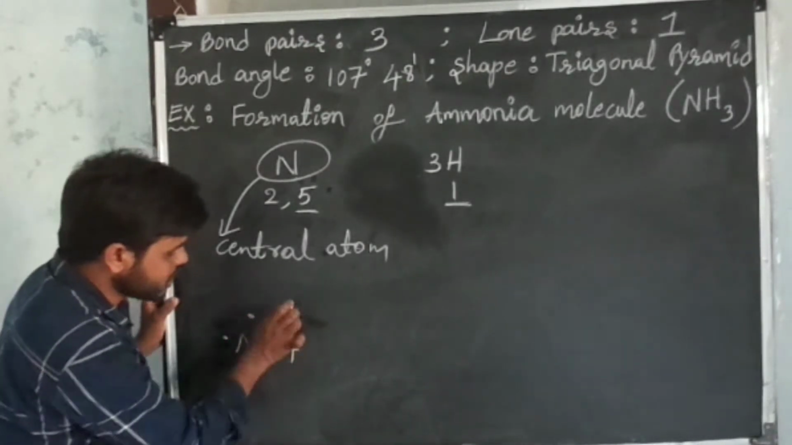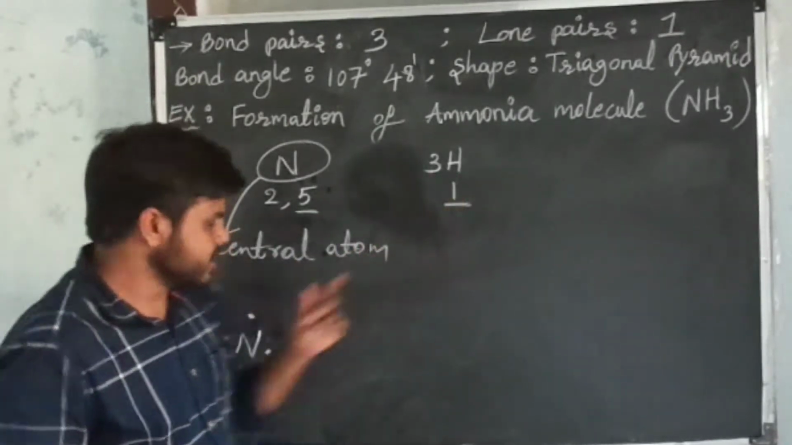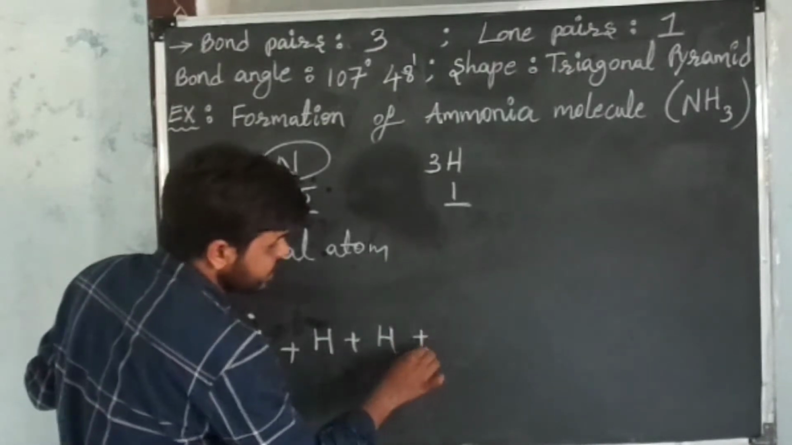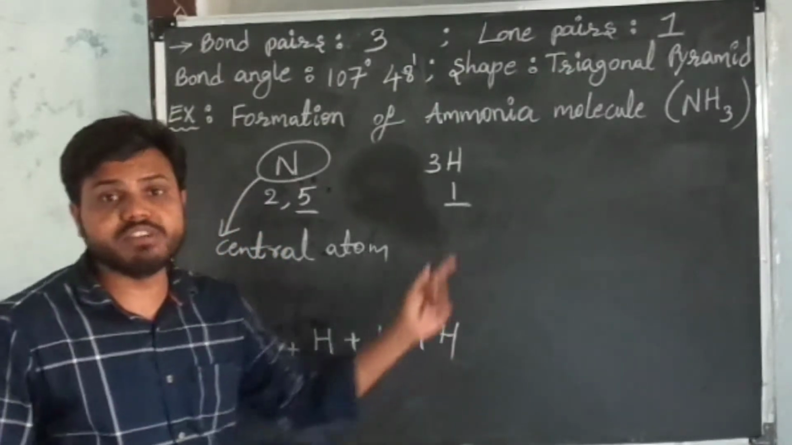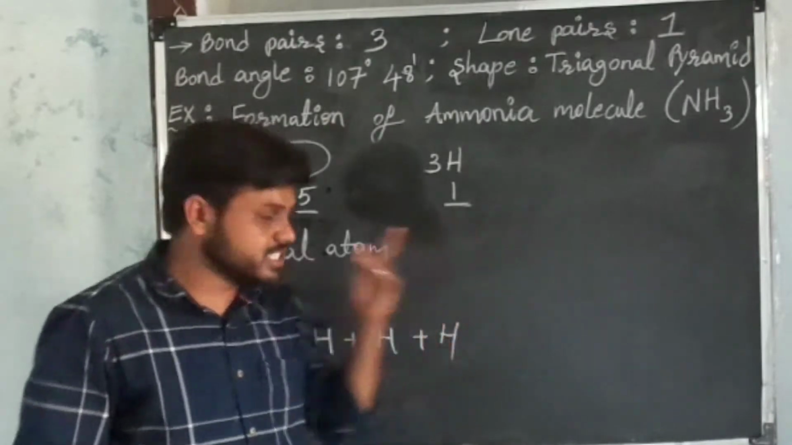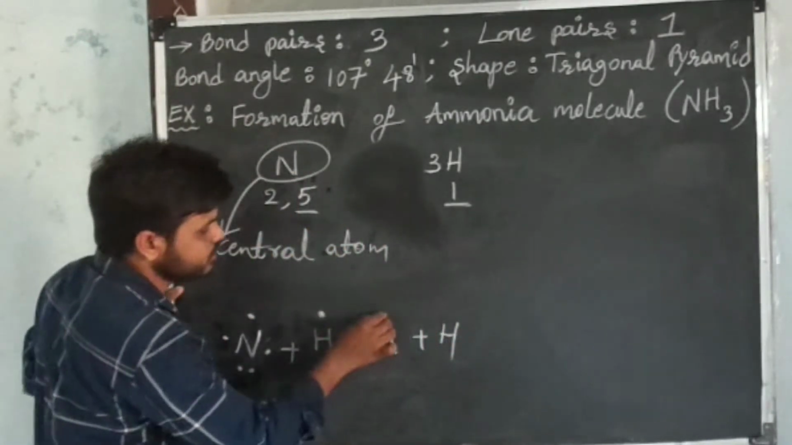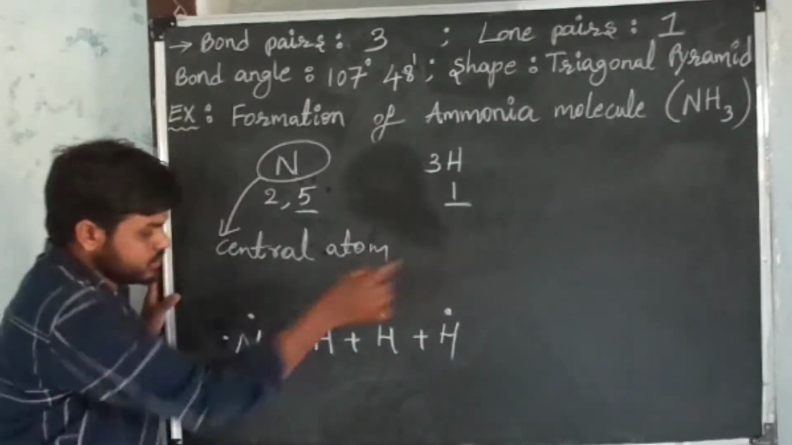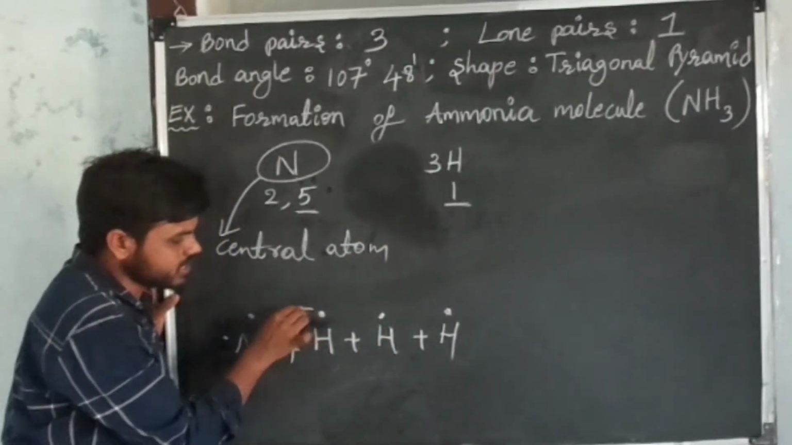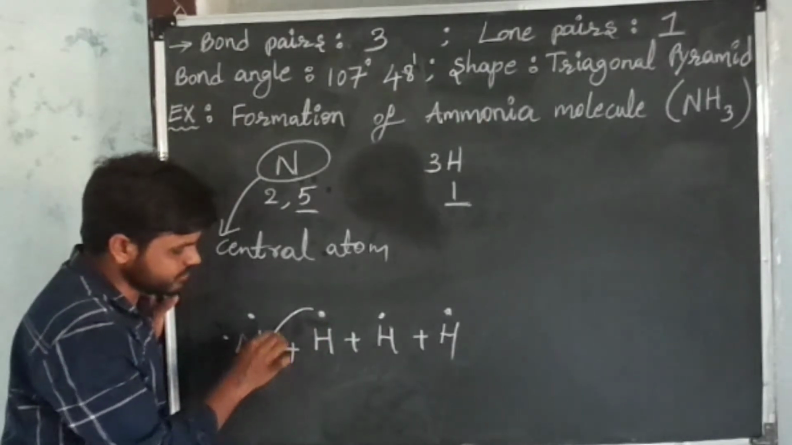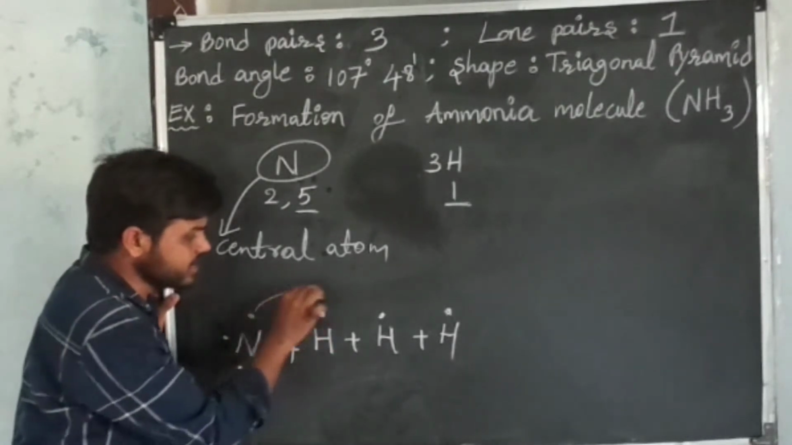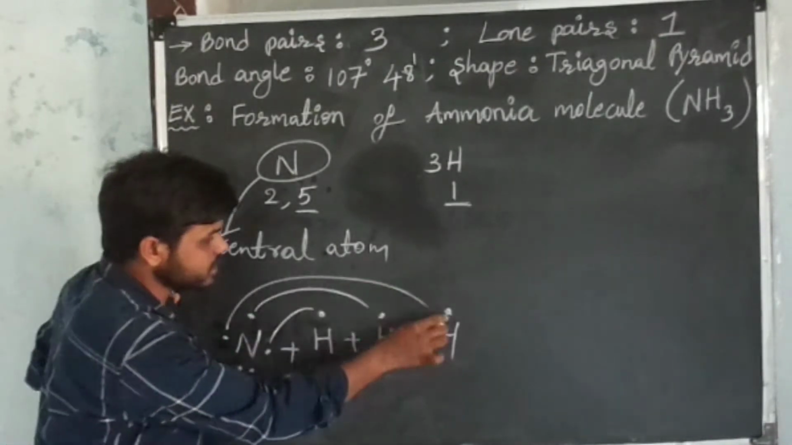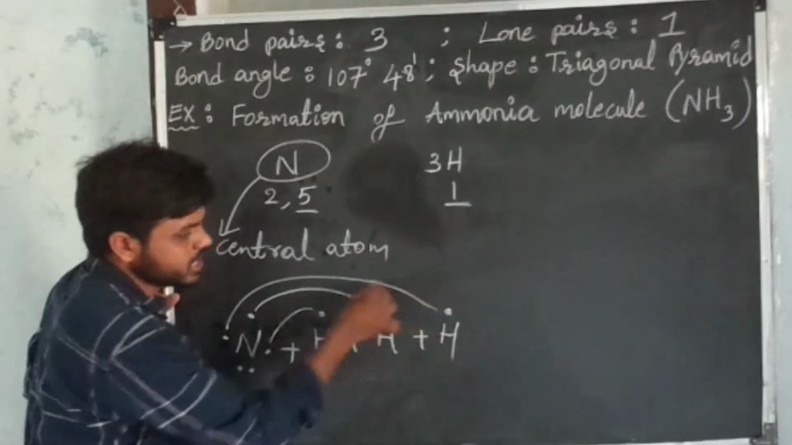In this molecule, 3 hydrogens are there. Take those 3 hydrogens, one and another hydrogen and another hydrogen. In each hydrogen, there is 1 valence electron. I place that 1 valence electron above the symbol of hydrogen. Now, between hydrogen and nitrogen, 2 electrons are shared. These 2 electrons are shared between nitrogen and one hydrogen, and these 2 electrons between nitrogen and another hydrogen, and these 2 between nitrogen and the other hydrogen.